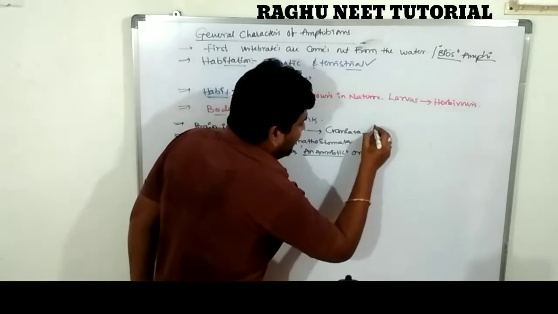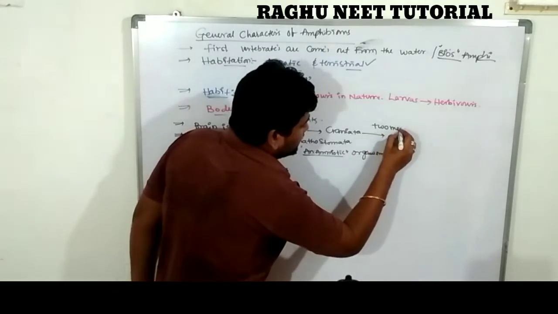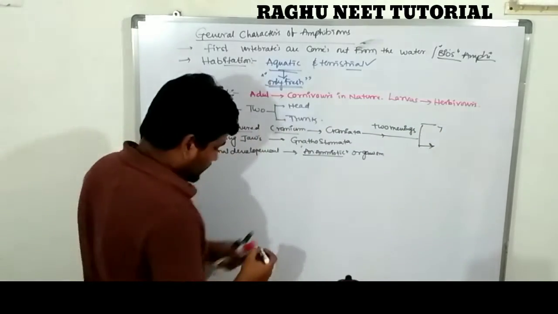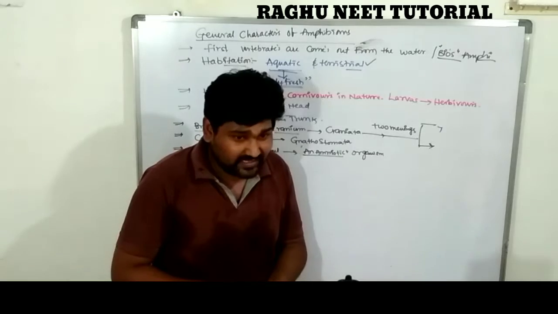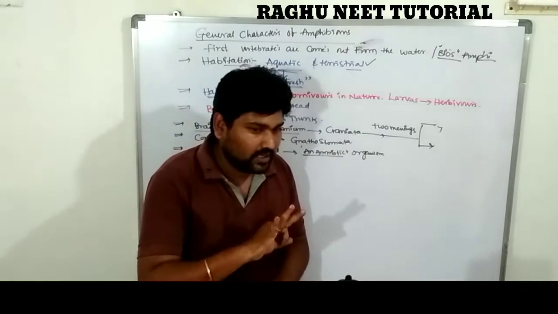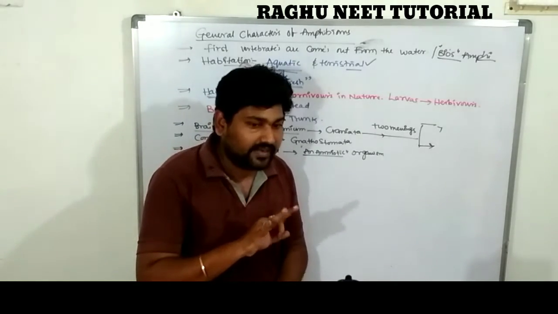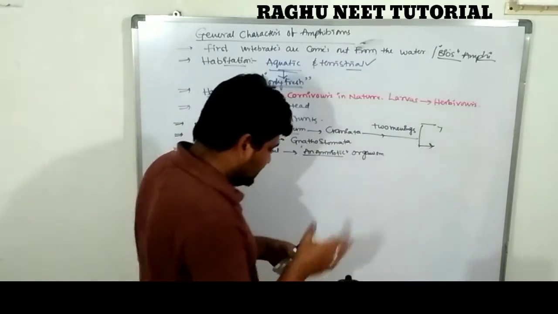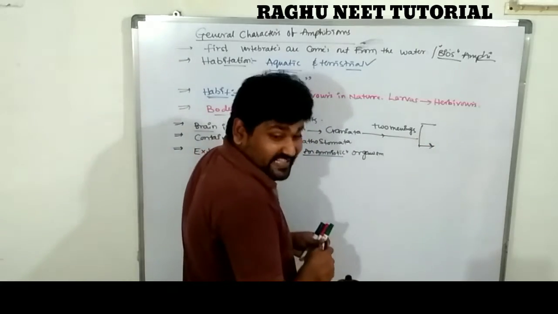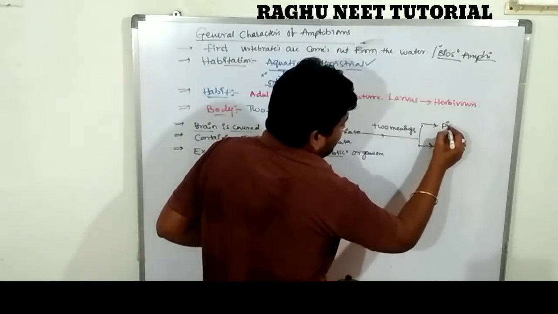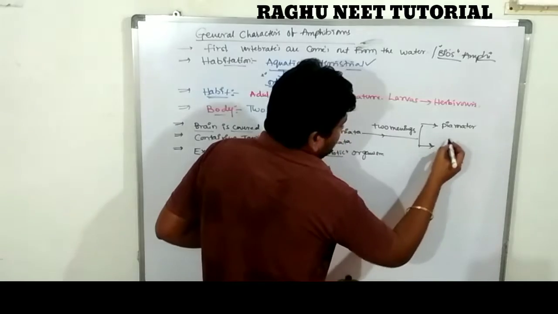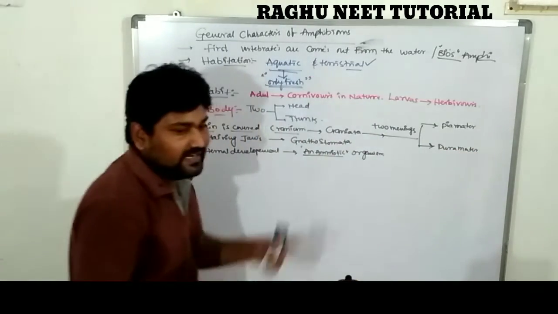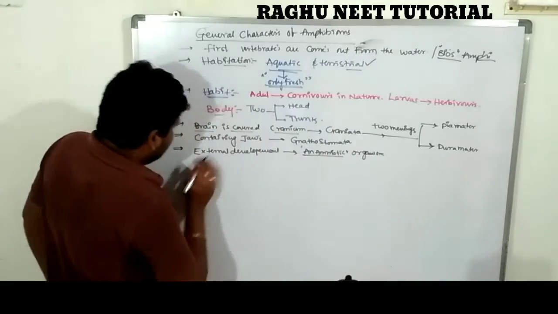The arachnoid mater is completely absent. So this is the information.